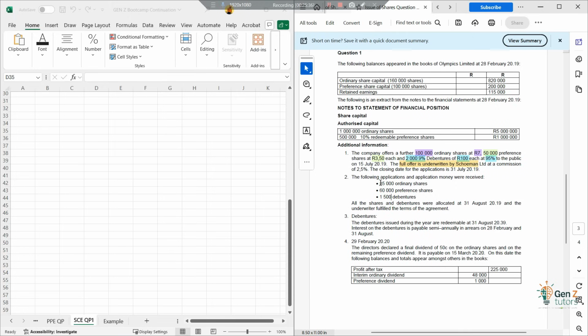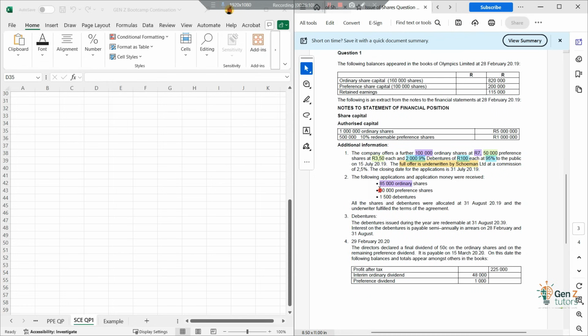So now if you start comparing, with the 85,000 ordinary shares, it triggers the situation of the underwriter. We said we were offering 100,000 shares, but the public actually paid for 85,000 shares. So that is a 15,000 difference, from 100,000 to 85,000, which is going to be paid by the underwriter Schumann Ltd, right?